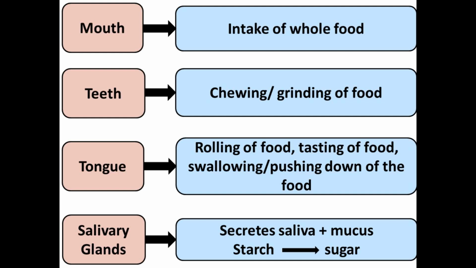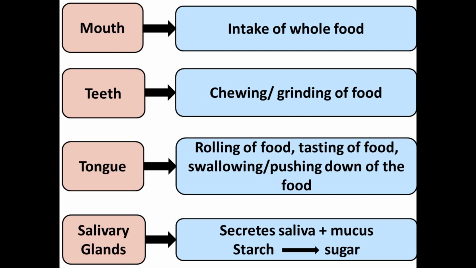In my last video, which was all about heterotrophic nutrition, I told you about the holozoic mode of nutrition. I told you that human beings show holozoic nutrition because they take the whole food. So, the mouth is responsible for intake of the whole food. In the buccal cavity, there are teeth, which help in the chewing and grinding of the food. And by chewing and grinding, they convert the complex food into smaller particles.